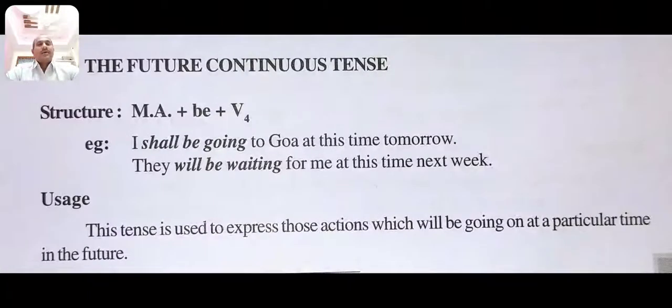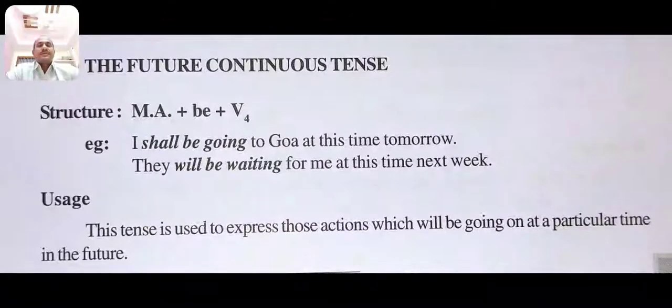Okay, then we move to future continuous tense. This tense is used to express those actions which will be going on at a particular time in the future. For example, I shall be going to Goa at this time tomorrow. They will be waiting for me at this time next week. So it is used to express those actions which will be going on at a particular time in the future.